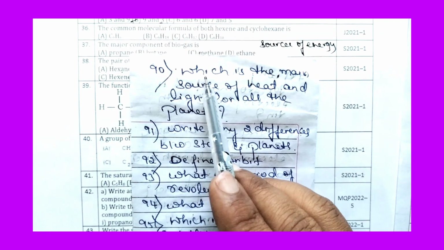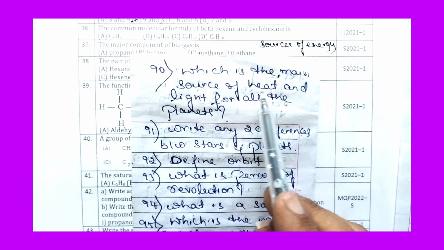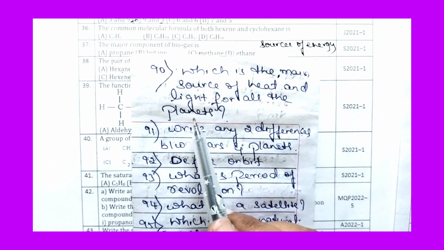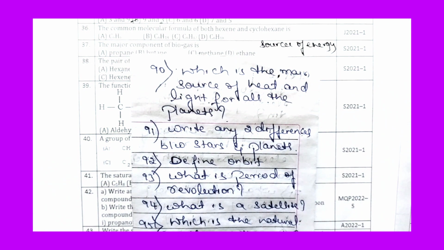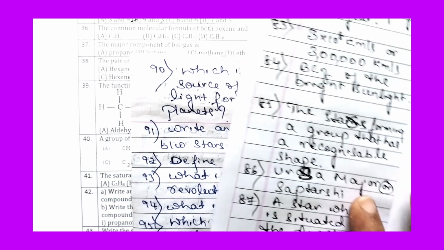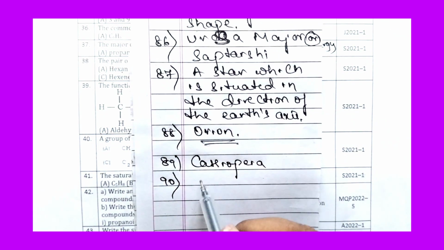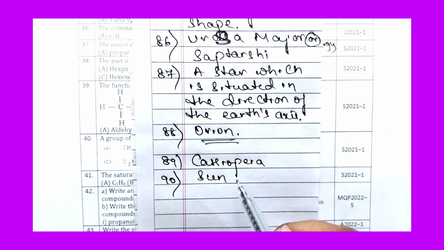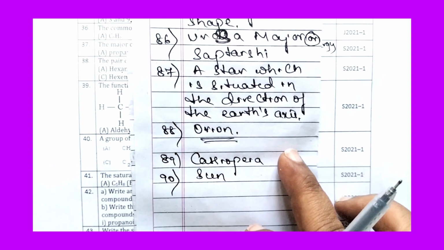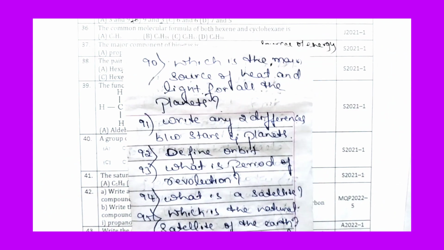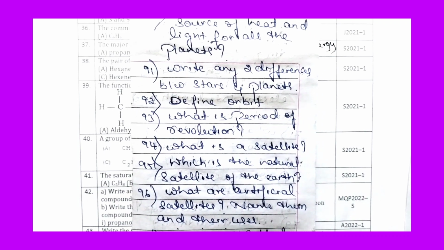The 90th question is, which is the main source of heat and light for all the planets? For this 90th question, the right answer is the Sun. The Sun is the main source for all planets. Now let us move to the 91st question.